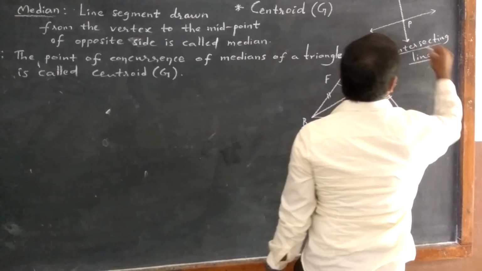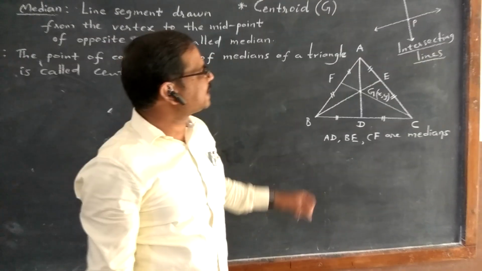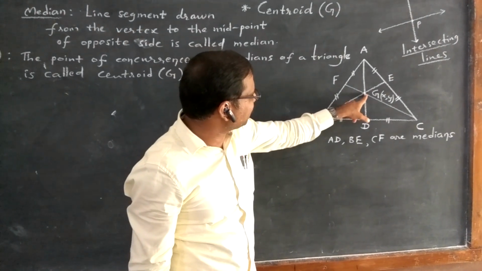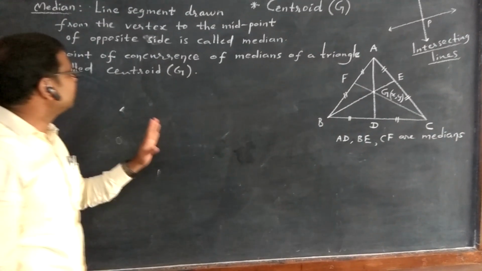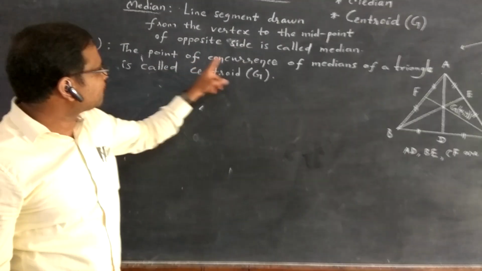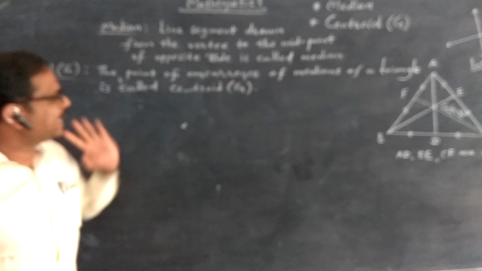The common point is called the point of intersection. But here more than two lines are having one common point. That is why I told you they are called concurrent lines, and point of concurrence is called centroid.